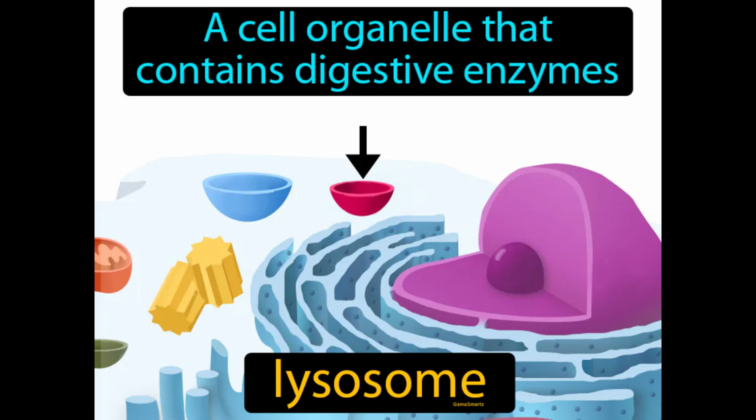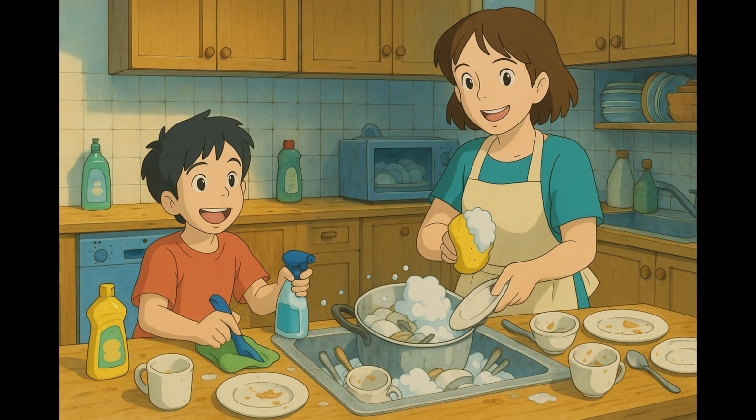A cell organelle that contains digestive enzymes. Lysosome. Lysosomes are small structures in cells that break down waste and unwanted material using enzymes. Imagine your kitchen after a big dinner party filled with dirty dishes, leftover food, and spills everywhere. Just like you would use a dishwasher and cleaning supplies to break down and clean up the mess, a lysosome in a cell uses its digestive enzymes to break down waste materials and cellular debris.